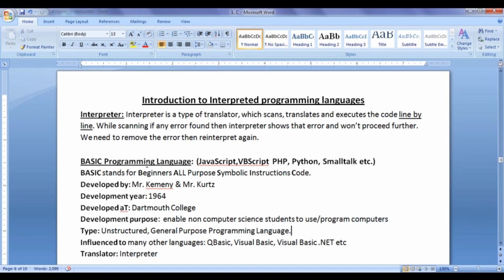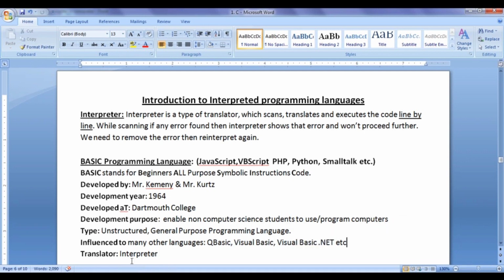BASIC is an unstructured programming language and it is a general purpose programming language. That means BASIC is used in many different domains. Based on the BASIC programming language, many other programming languages have been designed, like QBasic, Visual Basic, Visual Basic.NET.